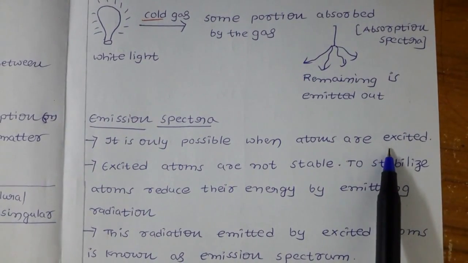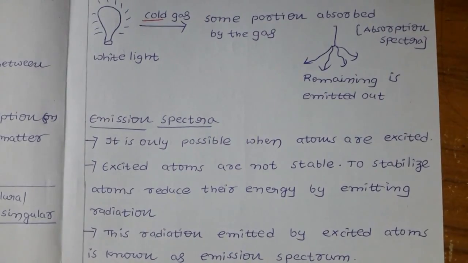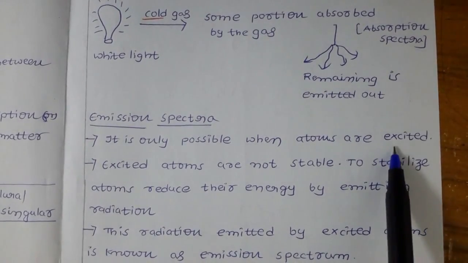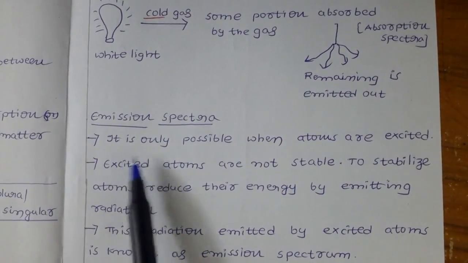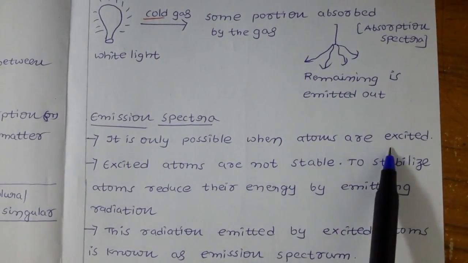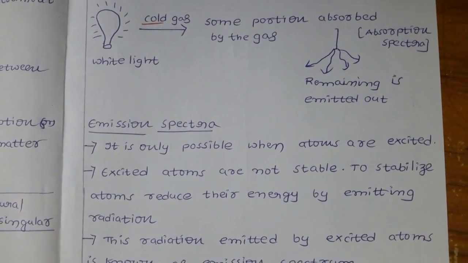Excited means they go from the lower orbit to the upper orbit. Don't worry, I will discuss this again in the next video.